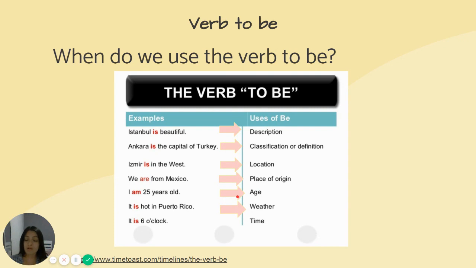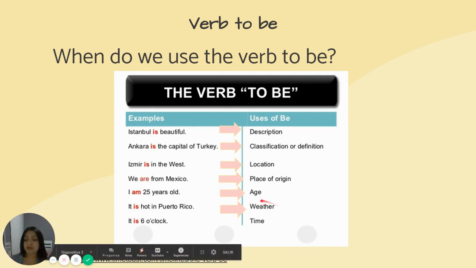Next one, weather. We use the verb to be to describe the weather. So look at the example. It says, it is hot in Puerto Rico. We are describing the weather in Puerto Rico.